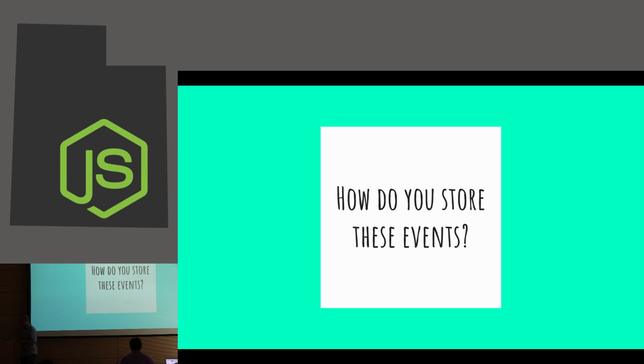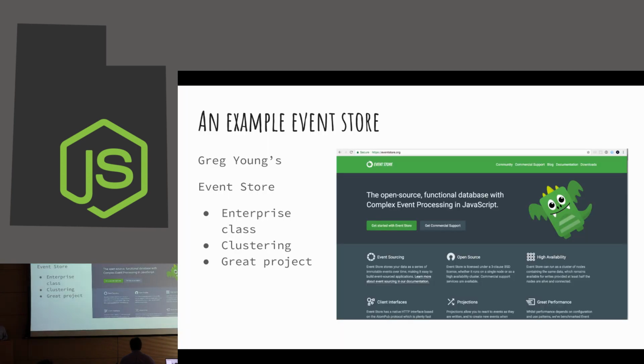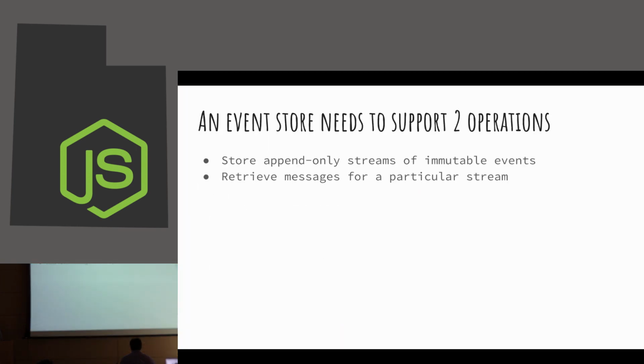So this is unreliable. Anyway, those are kind of the why you would care about it. And so to be an event store, a thing only needs to support two operations. We need to be able to write events to streams, and we need to be able to retrieve all the messages for a particular stream.